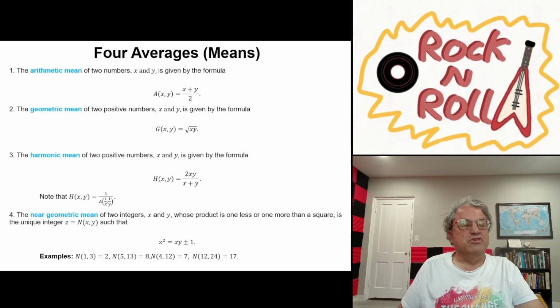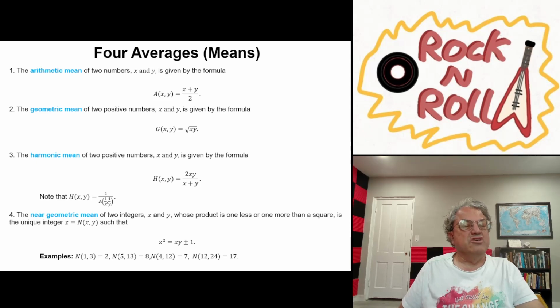I think most of you are probably familiar with the geometric mean as well. We say the geometric mean of two positive numbers x and y, they have to be positive real numbers in this case, is the square root of x times y, just the square root of the product. You can think of it as, if you take the logarithms, a kind of logarithmic arithmetic mean, but I don't want to get into that.